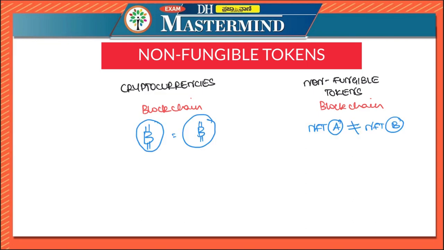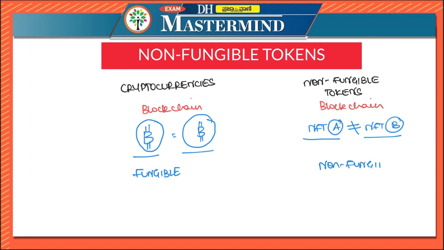However, one cryptocurrency, say for example, one Bitcoin is equivalent to another Bitcoin, one Ethereum is equivalent to another Ethereum, whereas one NFT, say for example, NFT A will not be, should not be, and cannot be equal to NFT B. NFT is always unique. So, in other words, cryptocurrencies are fungible, and NFTs, as the name itself suggests, are non-fungible.